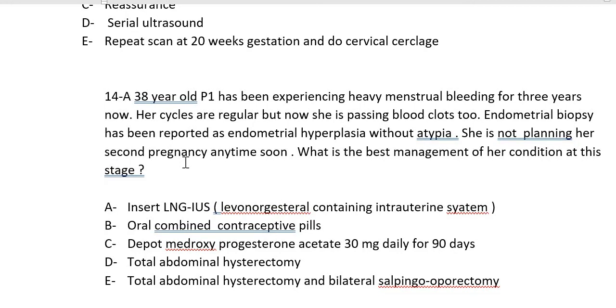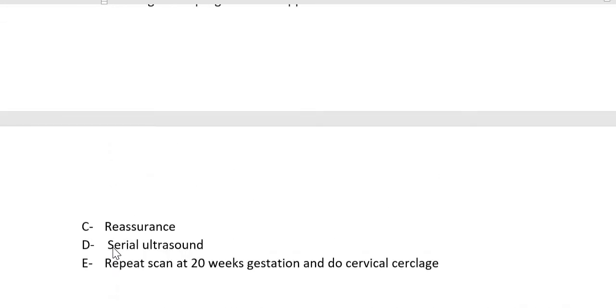Okay, because the problem is that applying this cervical cerclage is also associated with certain risks. What risks? I don't know. I think late miscarriage.